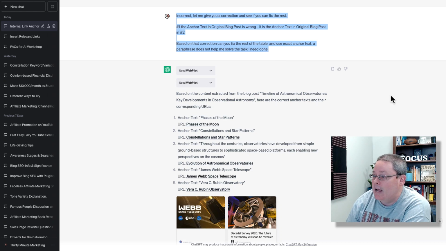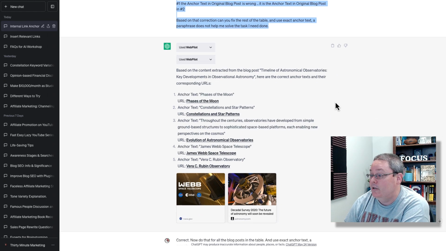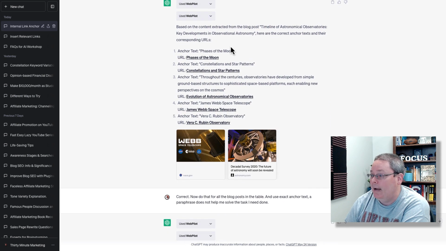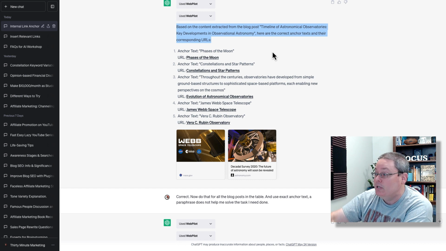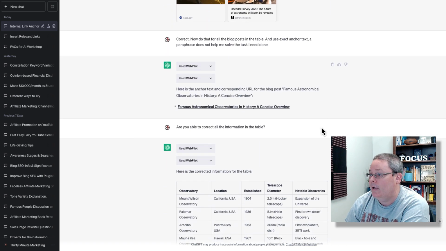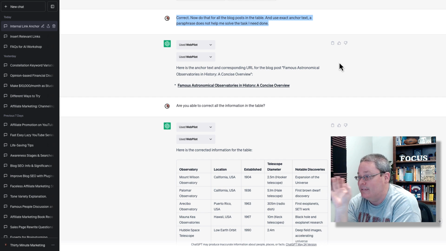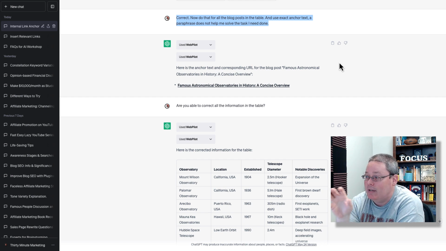But for now, here I am trying to get it to give me the information and give me the rest of the table. And here you can see off the rails, WebPilot just goes and it doesn't give me a table, but it does give me the correct information for this blog post. It pulled all of the anchor text and all of the links and it's spot on. So again, I'm back to that point where I'm like, okay, it is able to give me one task correct. Now do that for all the blog posts in a table and use exact anchor text. A paraphrase does not help me solve the task I need done.